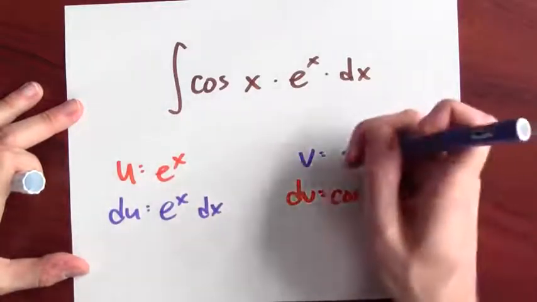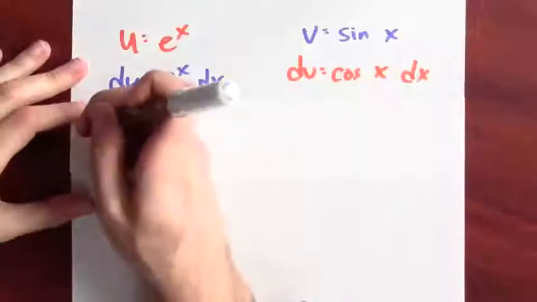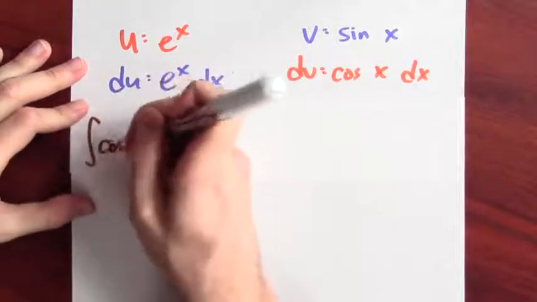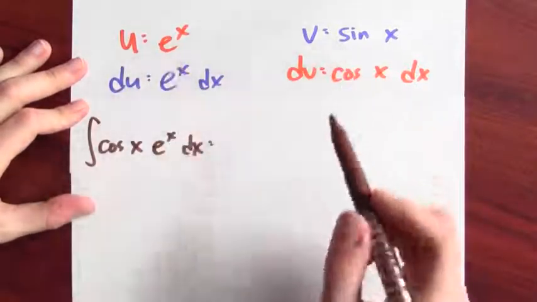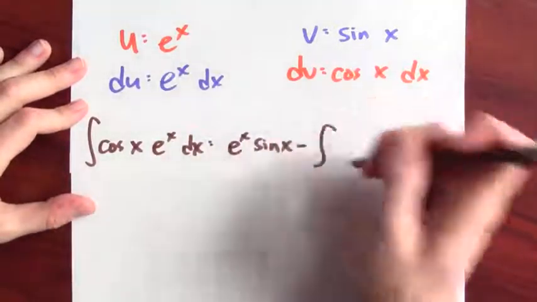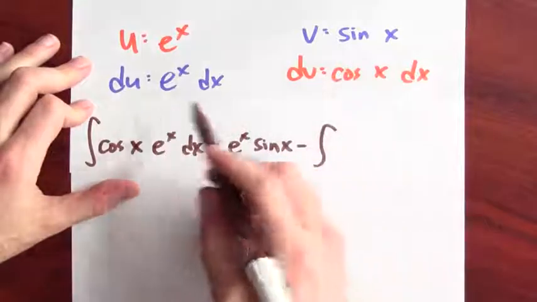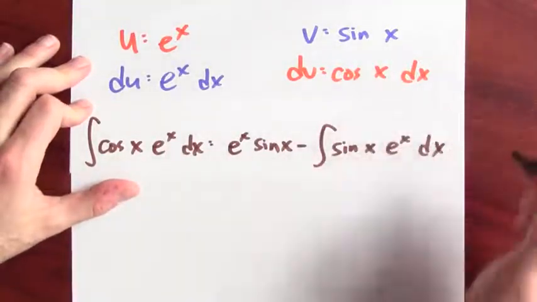An antiderivative of cosine is sine. Now, what does integration by parts say? So then, the antiderivative of cosine x e to the x dx is u times v, so e to the x sine x, minus the integral of v du, so sine x e to the x dx.